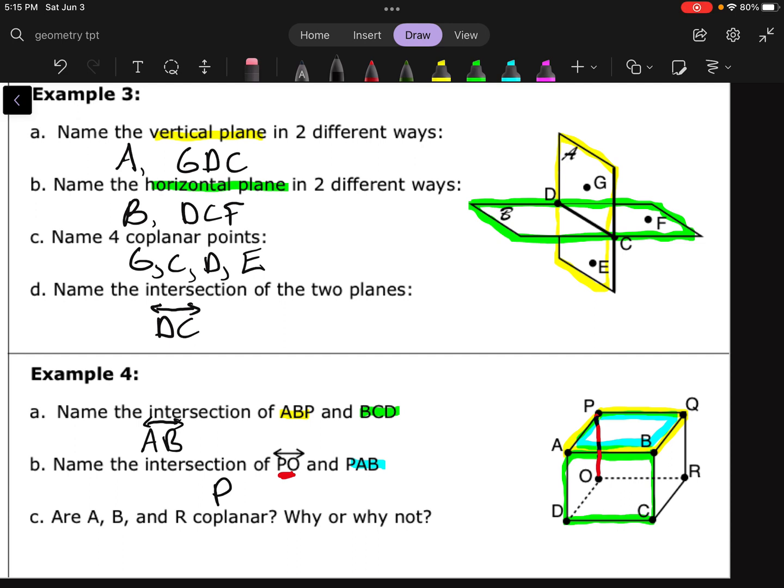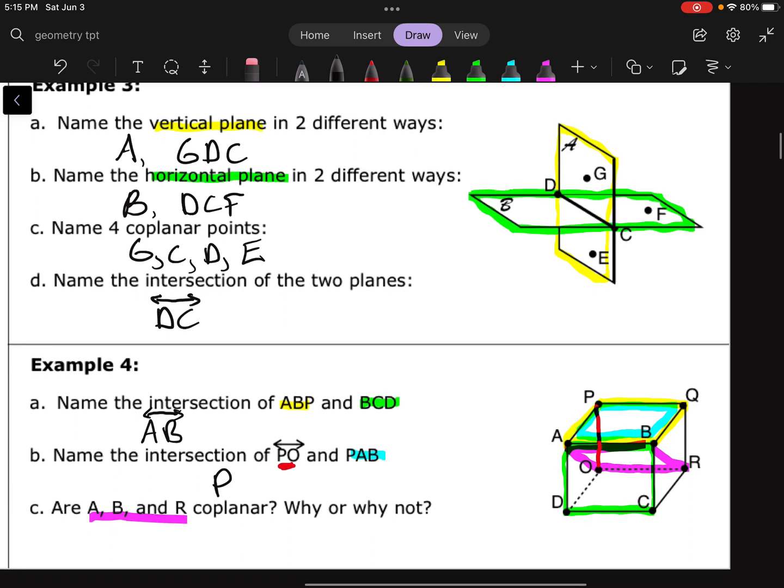But let's open up our imaginations for a second here. And imagine the plane that goes from A, B, down to R, across that way, and back up. This kind of slanted diagonal plane. It's like a ramp, right, going from RO up to AB. That plane does have A, B, and R all on it.